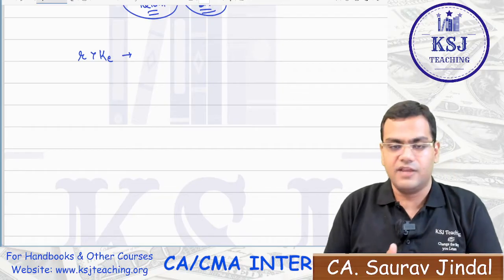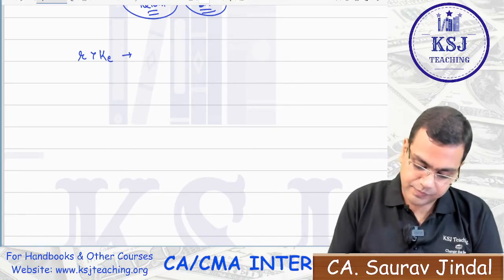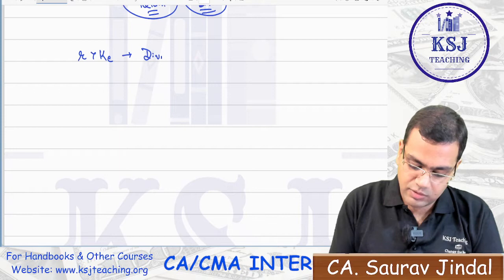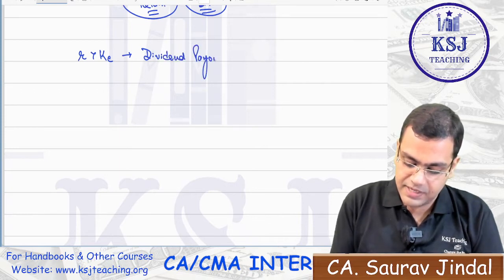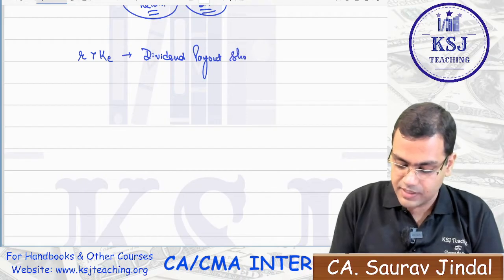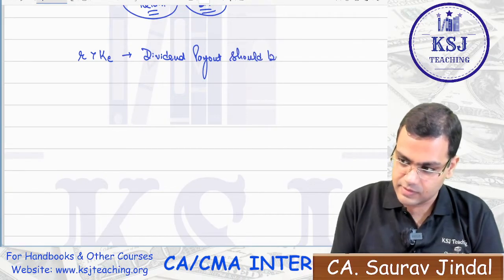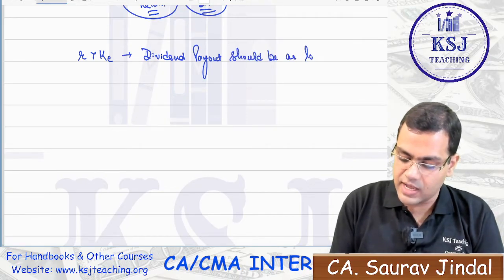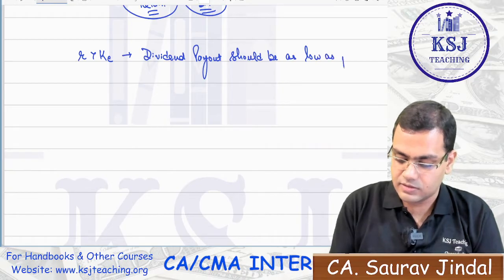If R is greater than KE, dividend payout ratio should be low. Dividend payout should be as low as possible, right?